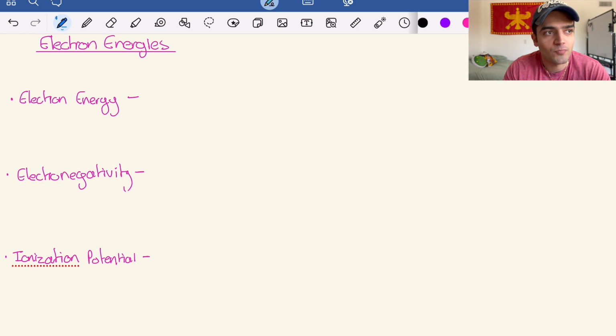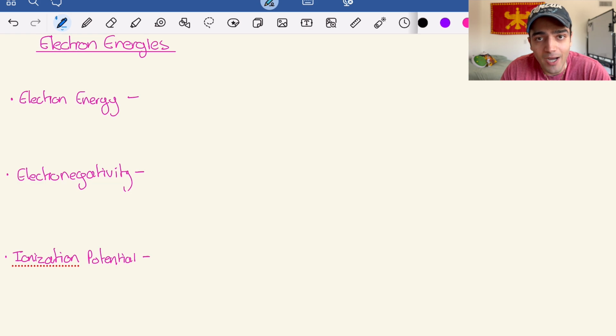But today I wanted to start with electron energies. I think electron energies are a pretty good place to start because it kind of lays the foundation for a lot of the other concepts in OChem. And I think that's where most OChem classes are going to start. At least that's where mine did. So I don't know, maybe that's just a bias that I have.